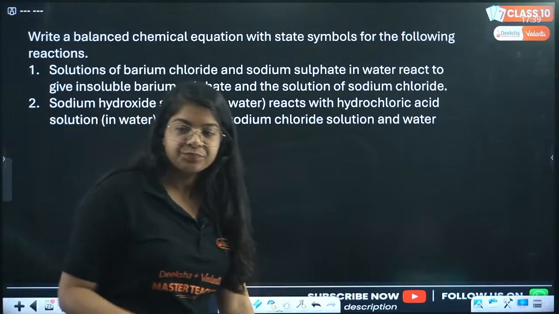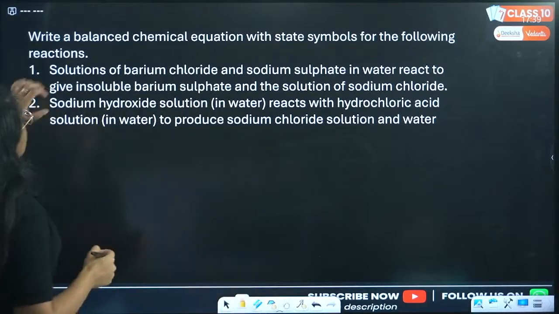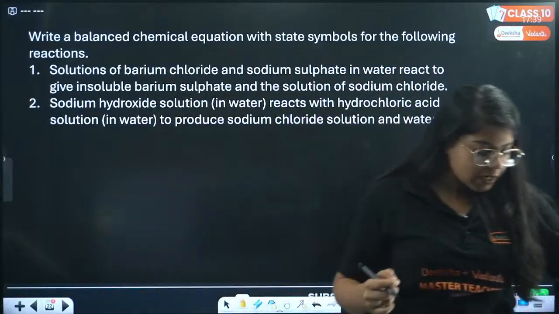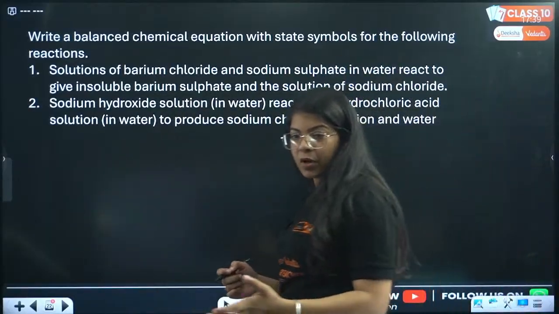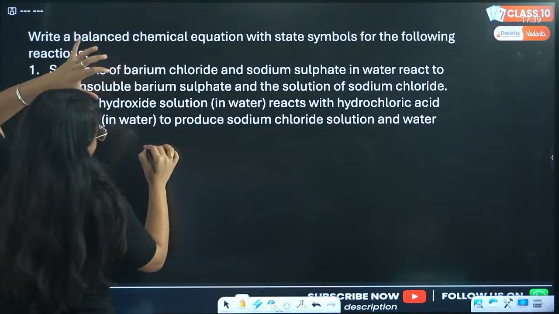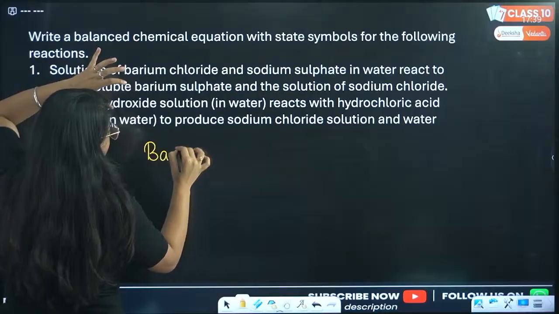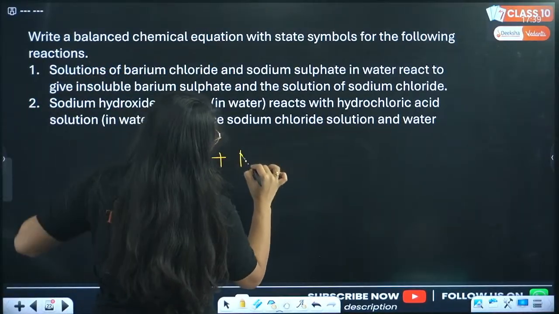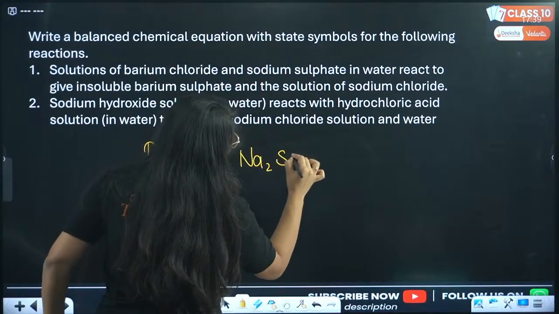Now, this question is similar to the previous one, but we will learn how to balance in this. So we have solutions of barium chloride, that is BaCl2, plus we have sodium sulfate, that is Na2SO4.